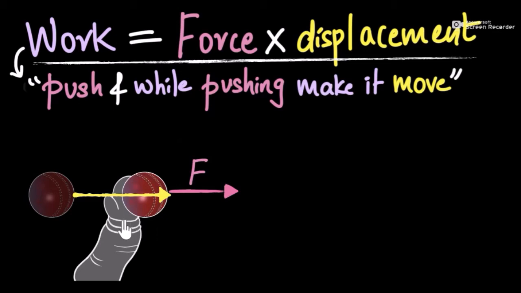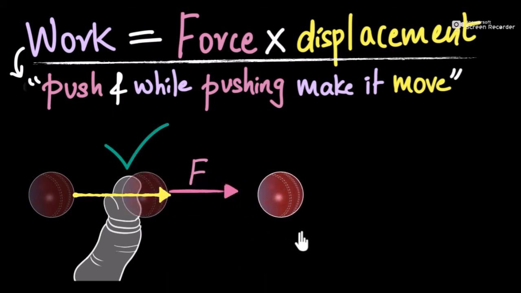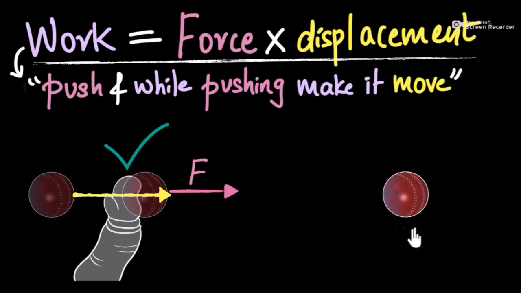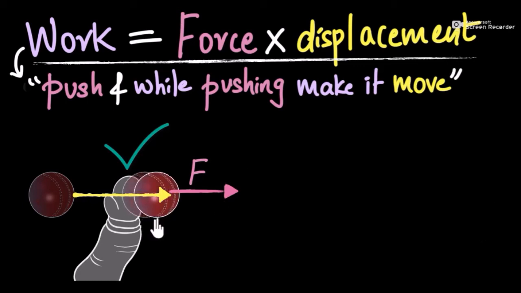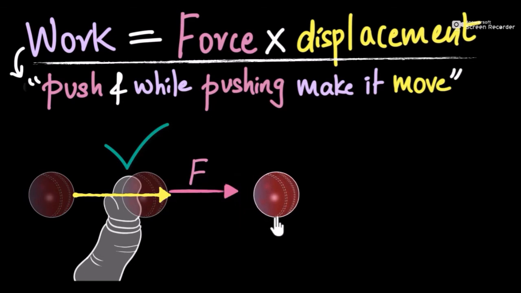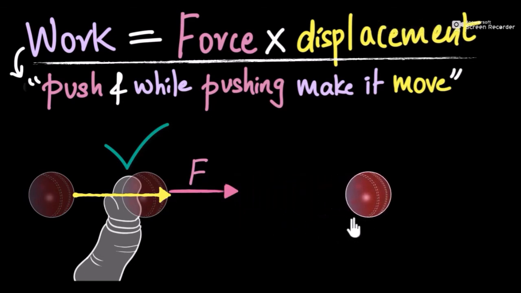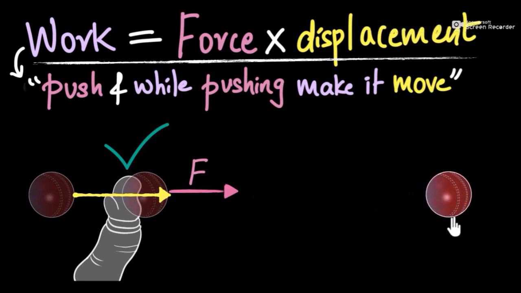But what happens once the ball gets thrown? Do you think now he is doing work on that ball? Think about this. Once that ball is released, notice that he is no longer pushing it. So yes, the ball is moving. That is, the ball is getting displaced. But now nobody is pushing on it, right? And now no longer work is being done on that ball. Therefore, no force acting on that ball.